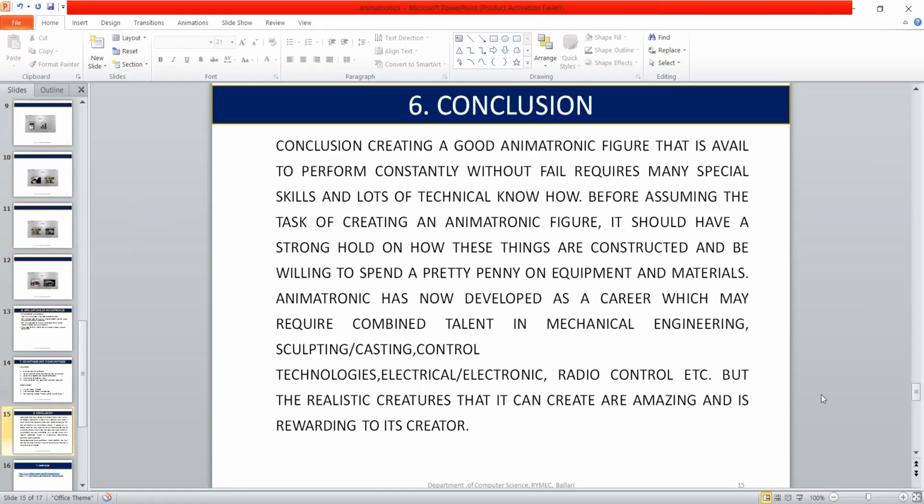Next is the conclusion. The realistic creatures that it can create are amazing and rewarding to its creators. With animatronics, the entertainment world has got its own provenance.